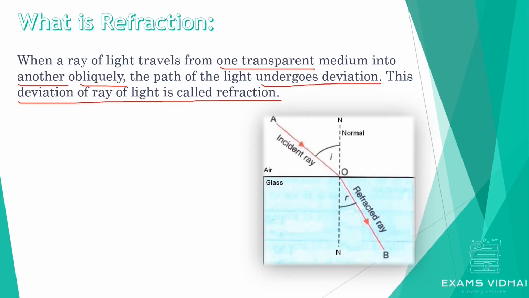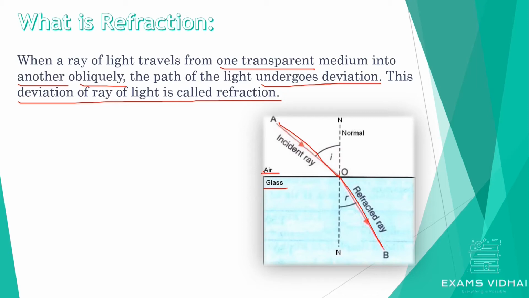Here in this definition we are talking about two different mediums. In this image, this is the first medium, that is air, and this is the second medium, that is glass. What does the definition say? A ray of light, which is this incident ray, is traveling from one transparent medium. Air is one transparent medium and glass is another transparent medium. So this incident ray is traveling from air to glass, and in this process it gets deviated, and this whole phenomenon is called refraction.